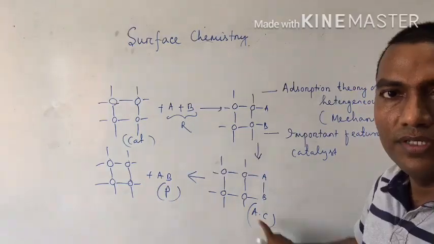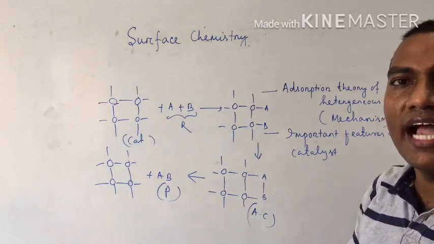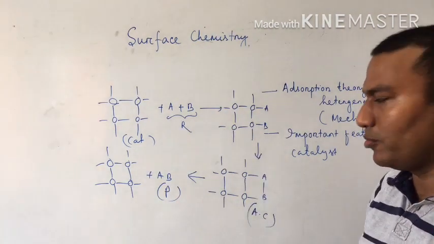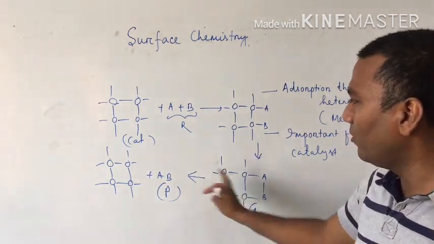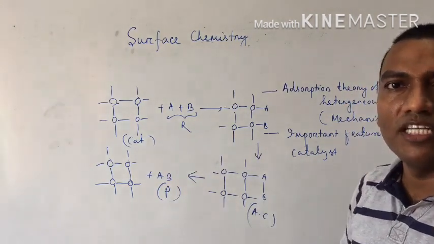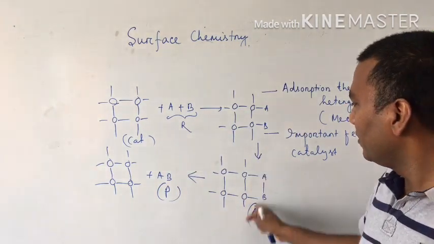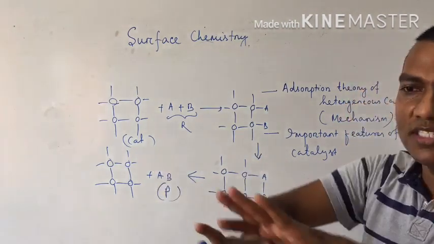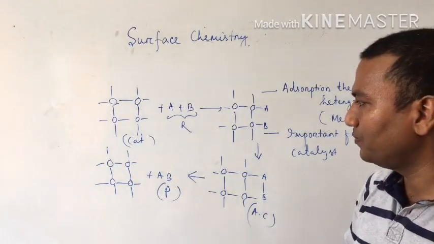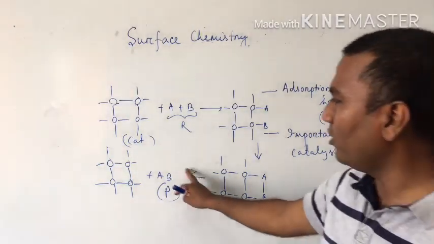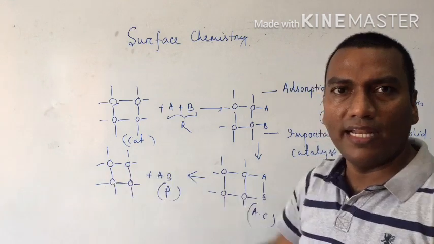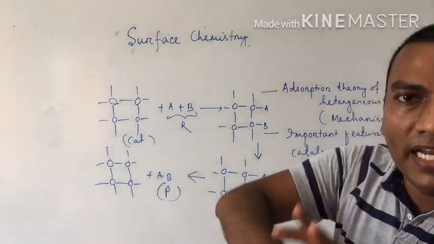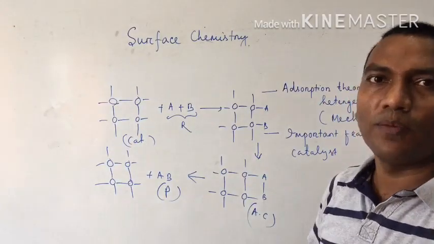And we know in kinetics, the activated complex is highly unstable, with more energy, so it undergoes quick breaking or decomposition. So that's why desorption takes place. Desorption means the molecules, after formation of the product, are separated from the catalyst surface. Then the last, fifth step, is that after the desorption, the product molecules will be completely away from the catalyst surface for the further reaction.